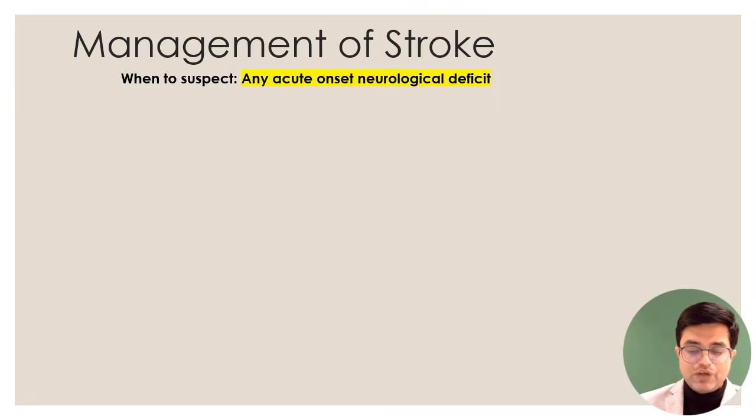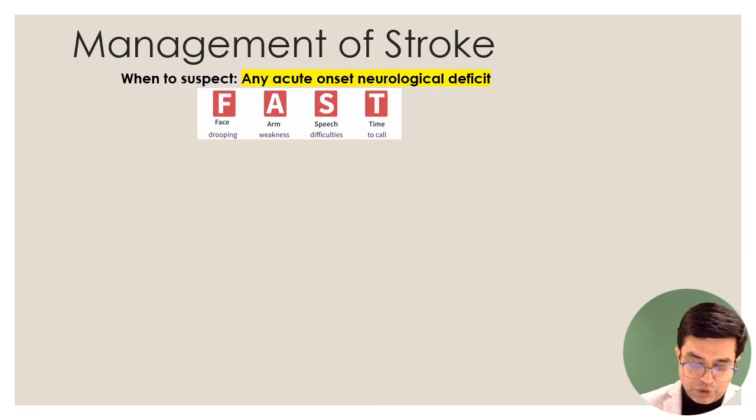So any patient who's having acute onset neurological deficit and no other cause is found, you should assume that it is likely to be stroke. And what is the mnemonic which raises the suspicion of stroke? There is a mnemonic that you need to remember. The mnemonic is called as FAST. FAST is mentioned in many textbooks and many guidelines also.